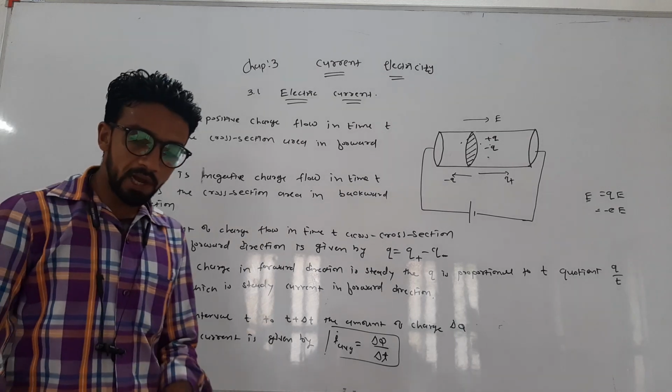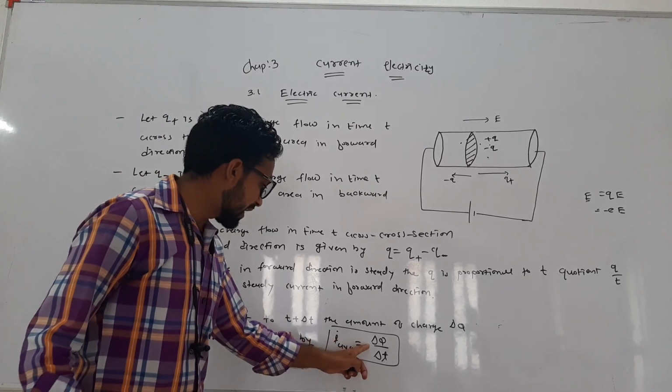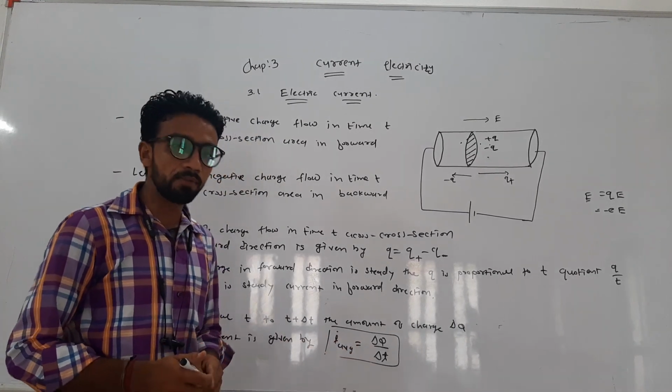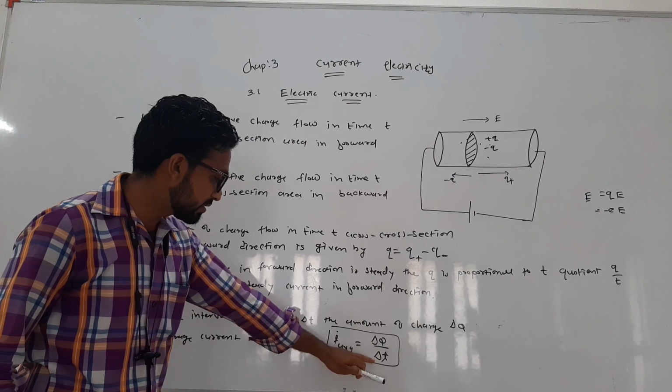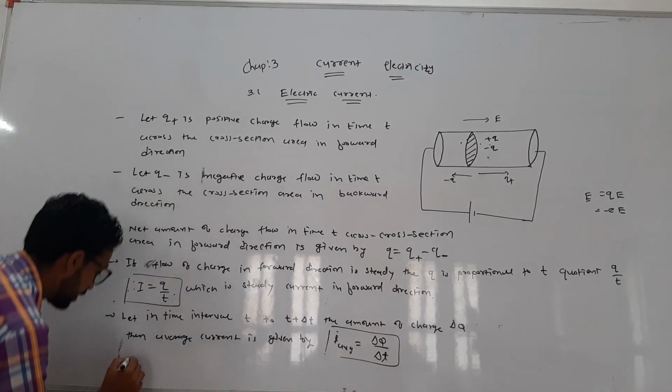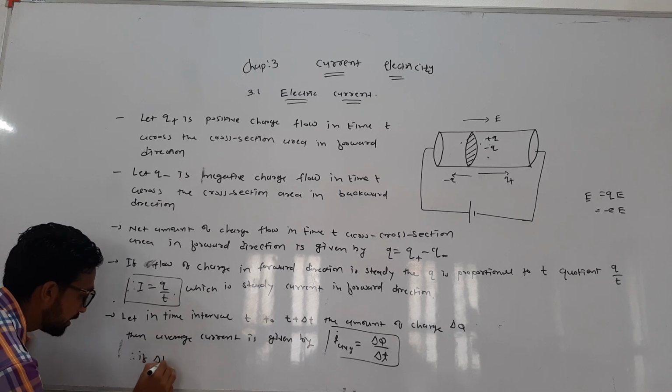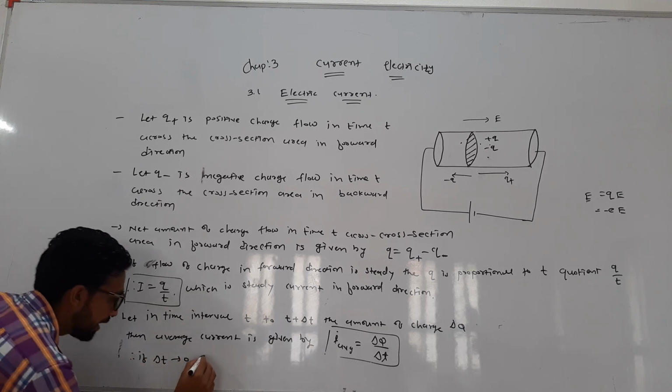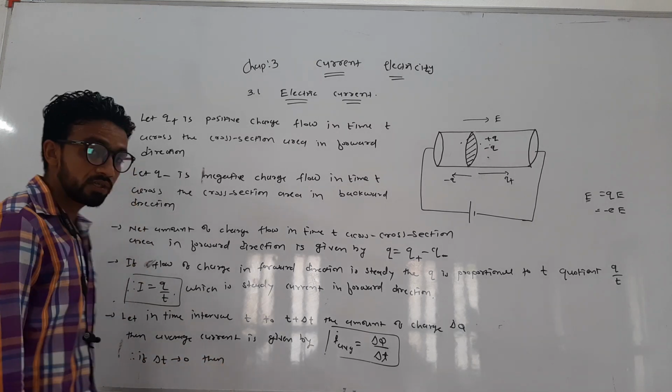If we want to find the flow of charge in a very small instant of time, suppose delta t is very close to zero. If delta t tends to zero, then we get an instantaneous current.